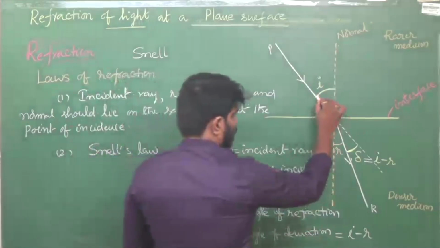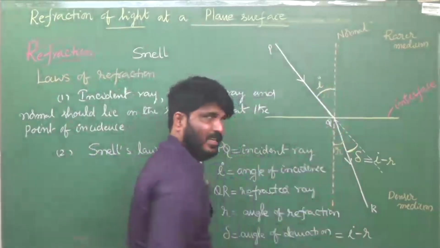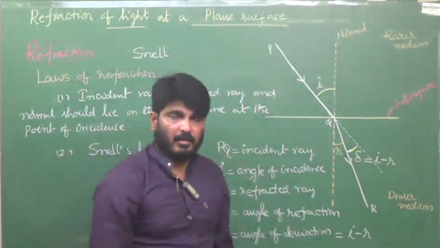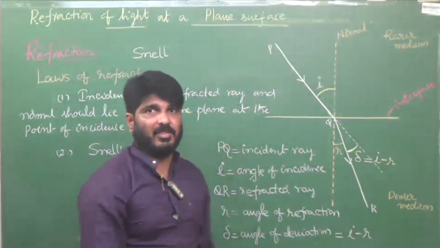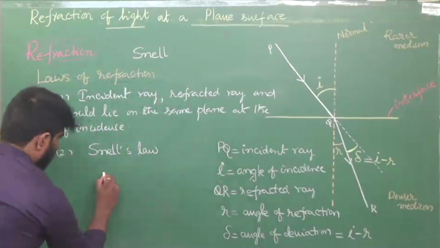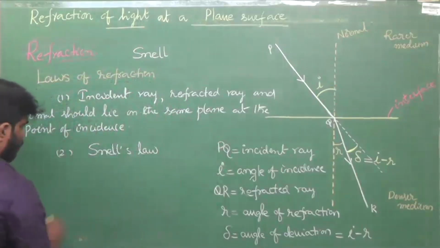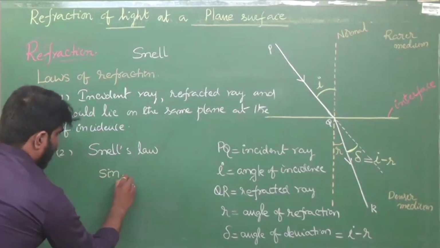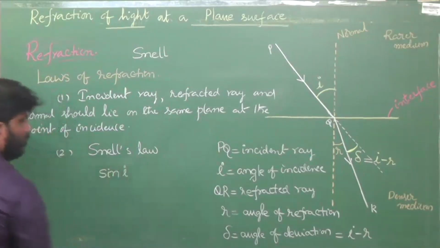See this. What is I? Angle of incidence. Can you tell me the sine of angle of incidence? How to write the sine of angle of incidence?